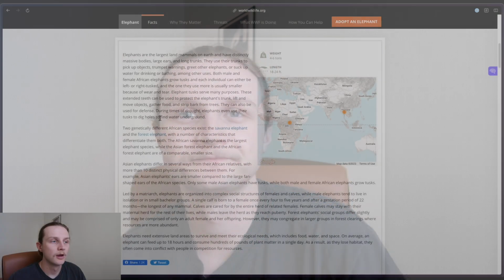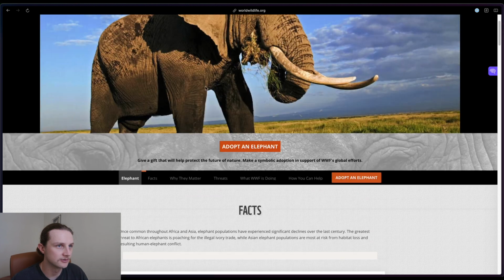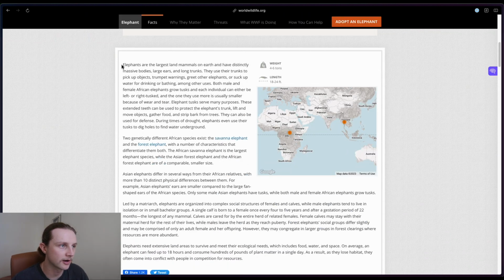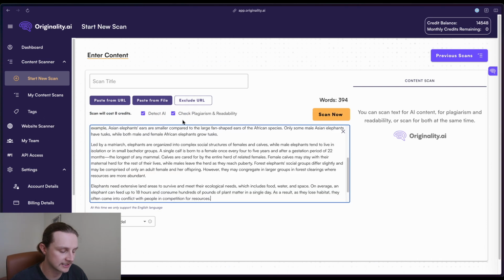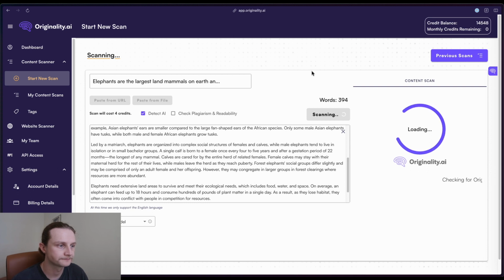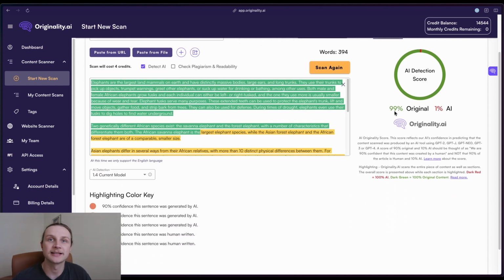Okay, let's get started. For this test, we're just going to be using elephants as our topic for today. So I've just gone onto WWF here, and I'm going to grab this information here. This is just to use as a base case for Originality. So I will head over into Originality and uncheck the plagiarism and readability. Click scan now. And of course it has correctly identified that this is 99% original. Originality AI works on a confidence rating. So in this case, our AI is 99% confident that this is original content, which is of course true.